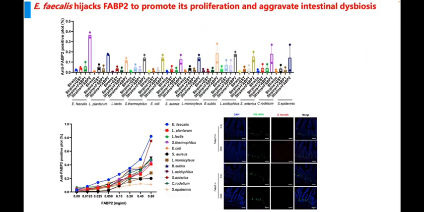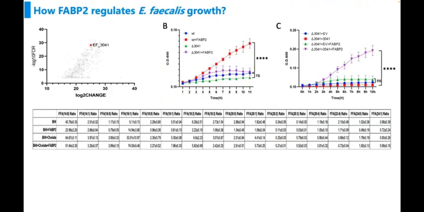And we found Enterococcus faecalis shows the strongest response to FABP2. The FISH assays confirmed that Enterococcus faecalis levels were significantly reduced in FABP2 knockout mice, suggesting that FABP2 is essential for its growth. Thus, FABP2-mediated Enterococcus overgrowth may serve as a key driver of dysbiosis. To explore the underlying mechanisms, we performed co-immunoprecipitation and mass spectrometry using FABP2 and Enterococcus faecalis lysates. We identified EF3041, a pheromone-binding protein, as a specific interacting partner of FABP2.